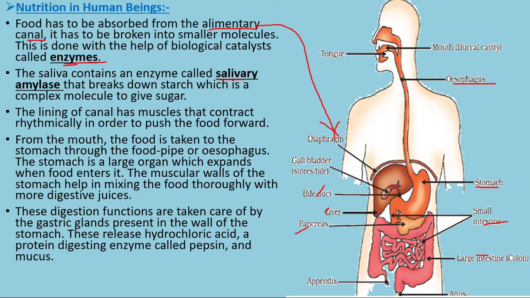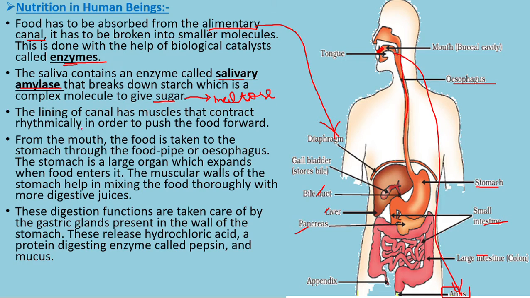What is salivary amylase? It is contained in saliva. When we take food, the saliva is mixed in the food, and the salivary amylase breaks down the starch into simpler sugars. That sugar is nothing but maltose. The lining of the canal has muscles that contract rhythmically in order to push the food. These muscles help in movement of food from the buccal cavity to the anus.